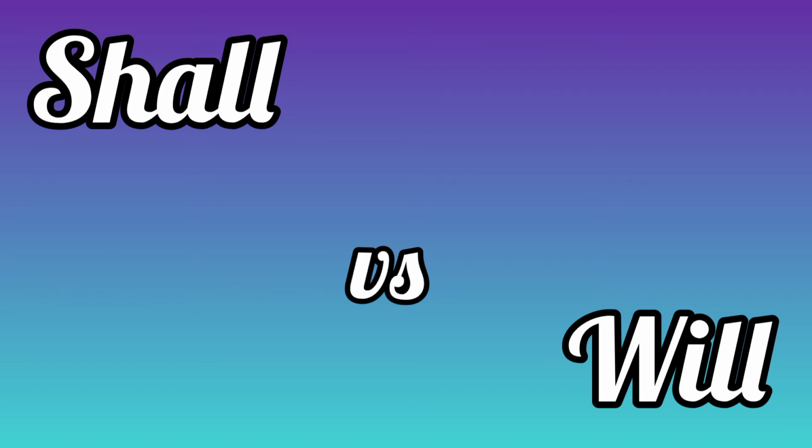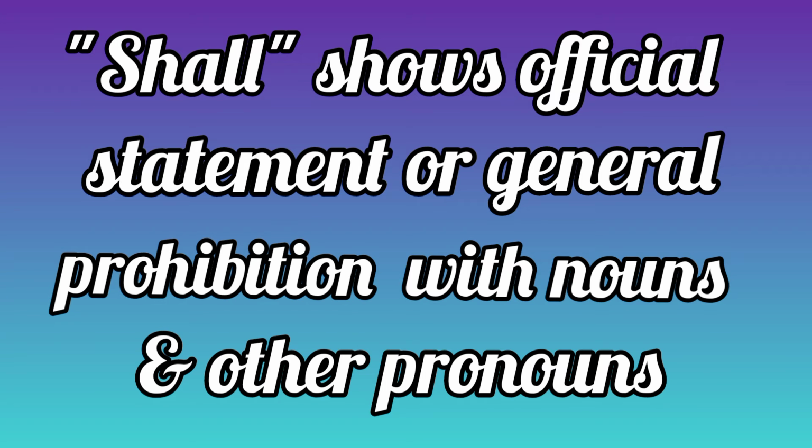In the same way, shall indicates a punishment or warning if it comes after a second or third person pronoun or some noun. Mohan shall not participate in this contest. Now, this shows that Mohan has been barred from participating in the contest.